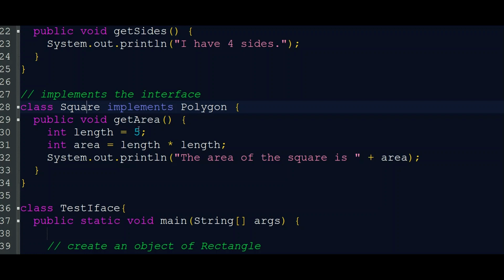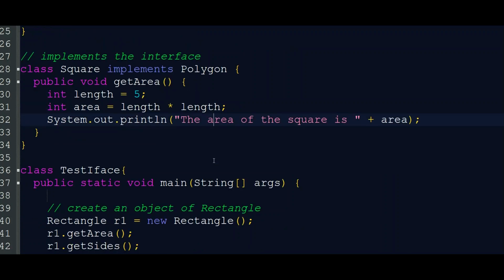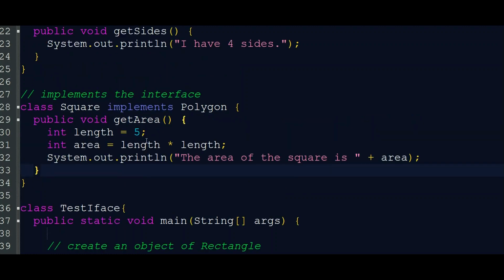Public void getArea, here is the Square class implementation of the getArea method. Length equal to 5, and length times length is the area of a square. So we are printing the area of the square here. Now here we are not implementing the getSide method. There is no special implementation of getSide for the Square class.